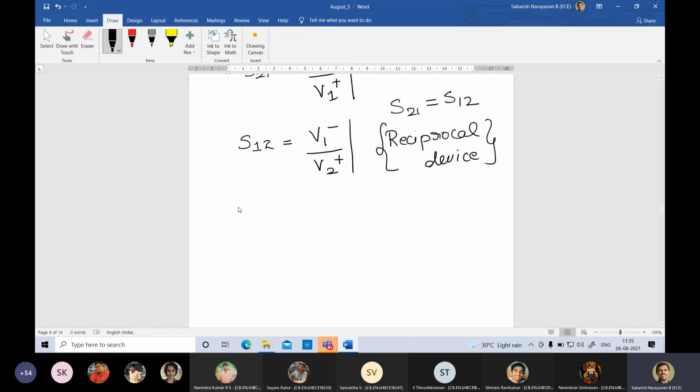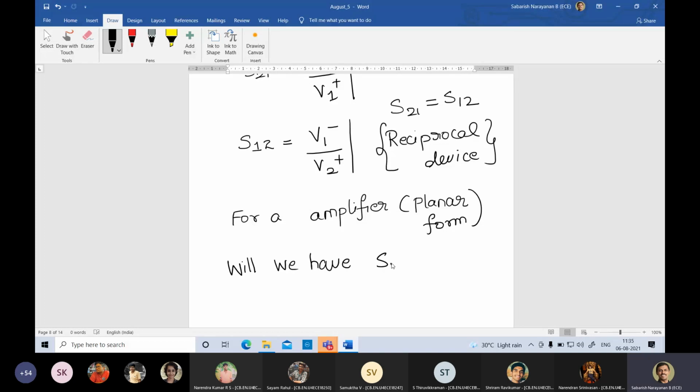For example, for an amplifier, you have designed an amplifier in planar form. Can anybody answer this question? Will we have S21 equal to S12?